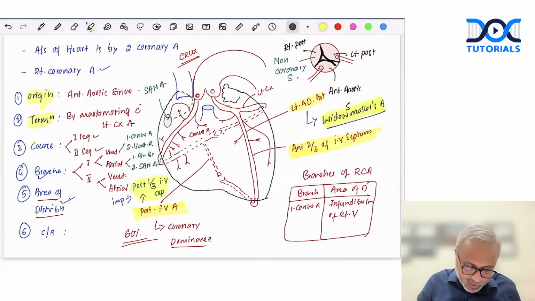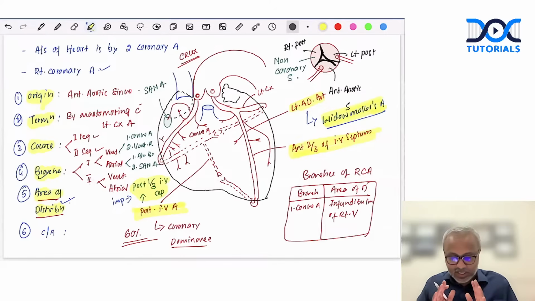Even for the left coronary artery, go on describing under these headings. Imagine you have a 10-marker question and you have described both the arteries, let's say under 6 headings each. What else would the examiner expect? And this is the only diagram that you need to write. No other diagrams, right? One single diagram showing the arteries of the heart. This is all that we expect from you.